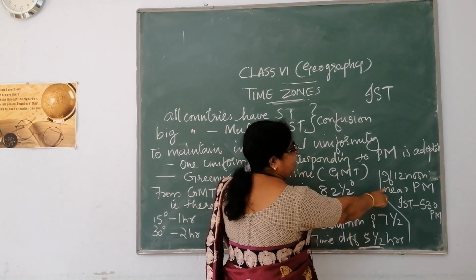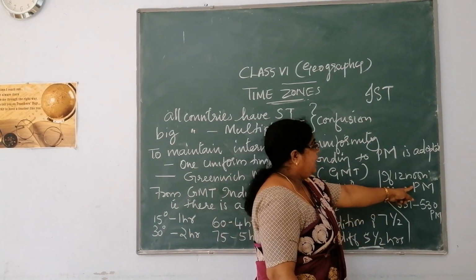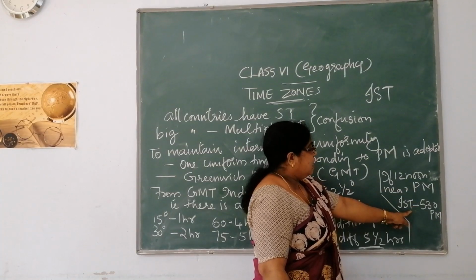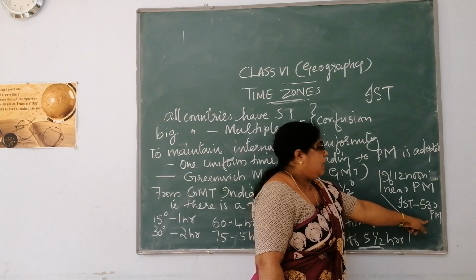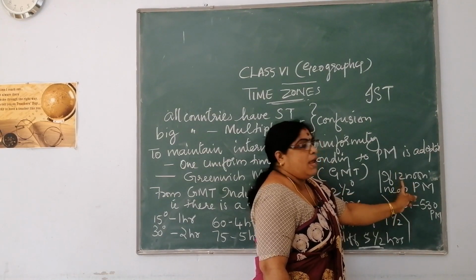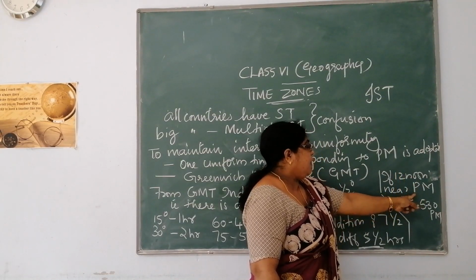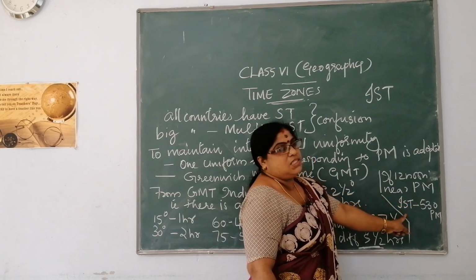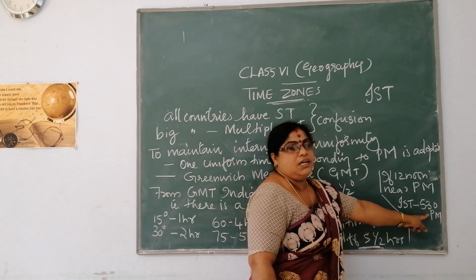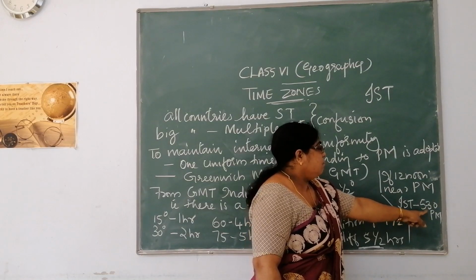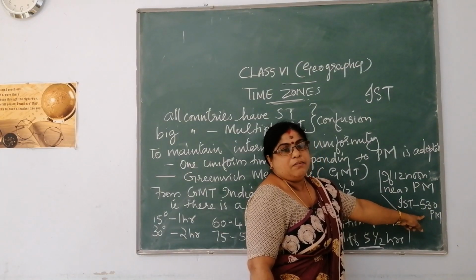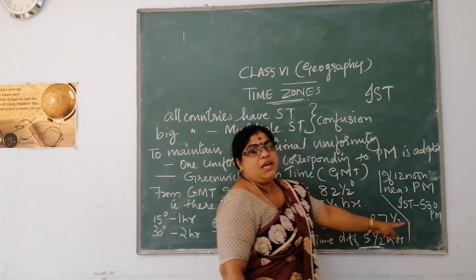So if it is 12 noon near the prime meridian, then Indian Standard Time is 5:30 p.m. So there will always be this change in time. This is how time is calculated.